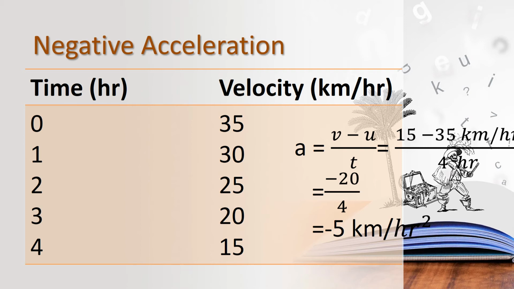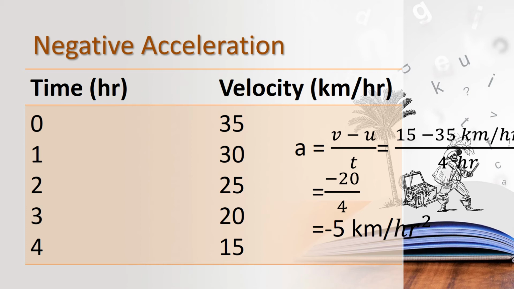So, what is the acceleration? Minus 5 km per hour square. Minus 5 km per hour square is the acceleration. So, it is a negative acceleration, and we can call it retardation or deceleration.